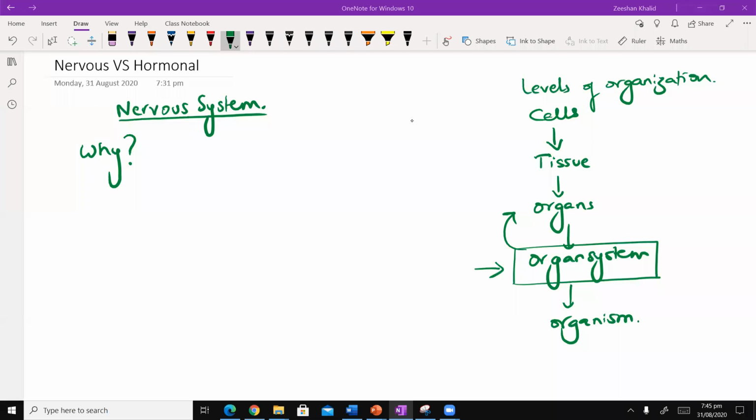Similarly, Rabia, if I ask you, what do you think is the function of the circulatory system? Just give me a layman answer. What would your answer be? To circulate the blood. Exactly. I mean, as simple as that.